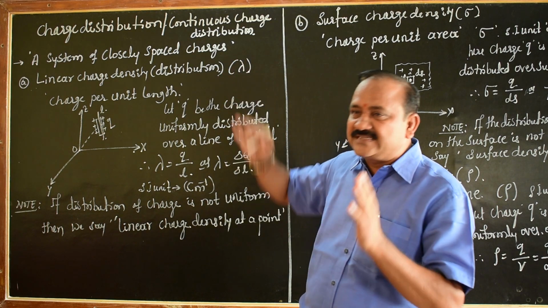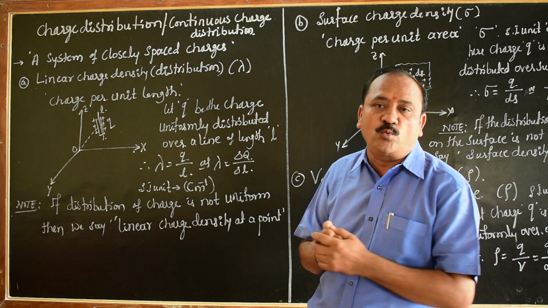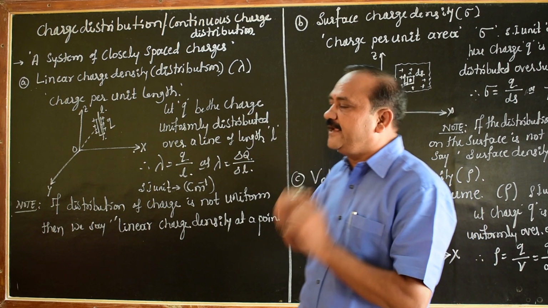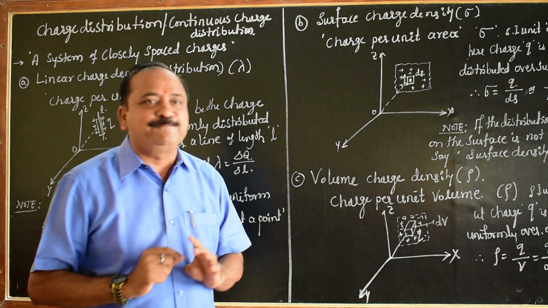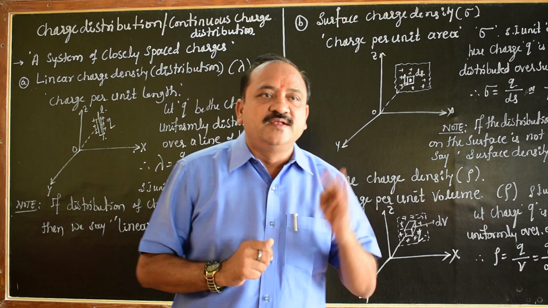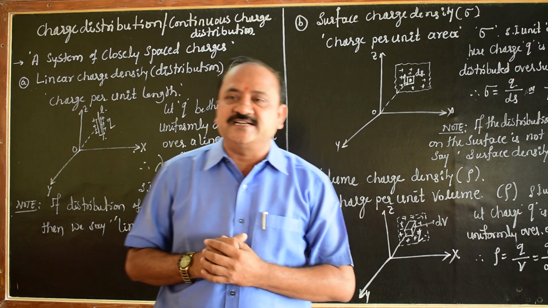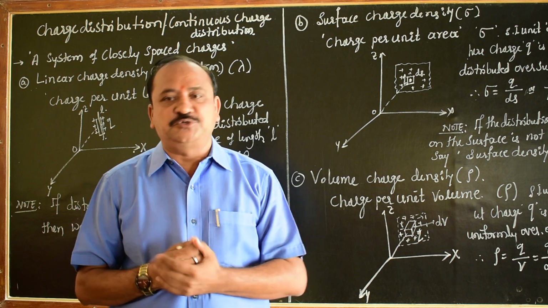So far in this case, there are three important factors that I would like to discuss here one by one. Firstly, the linear charge distribution or linear charge density. The second one is surface charge density. The third one is the volume charge density or volume charge distribution.